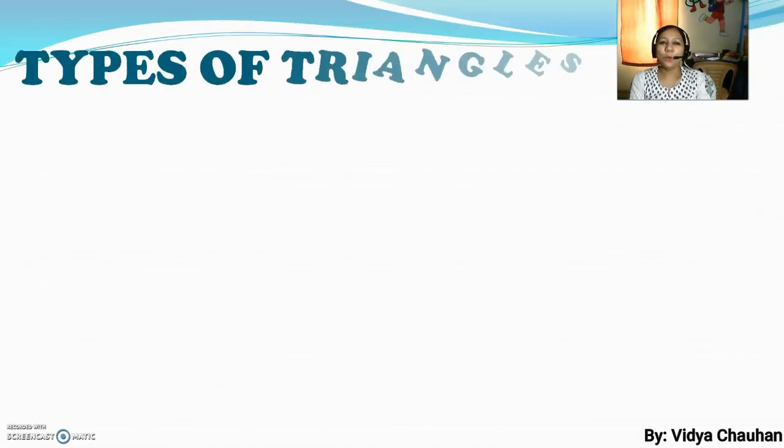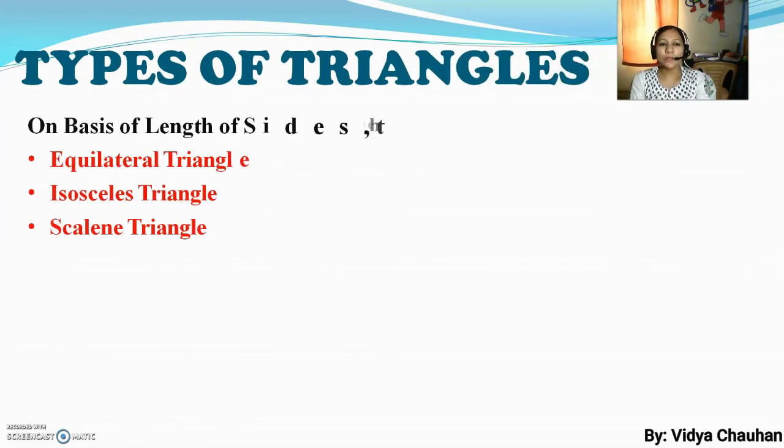Now we will discuss types of triangles. What are the different types of triangles? Very first, on the basis of the length of the sides, there are 3 types of triangles. First, an equilateral triangle. Second, an isosceles triangle. And third, a scalene triangle.